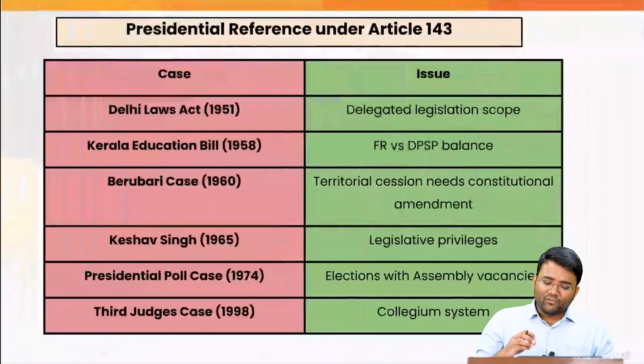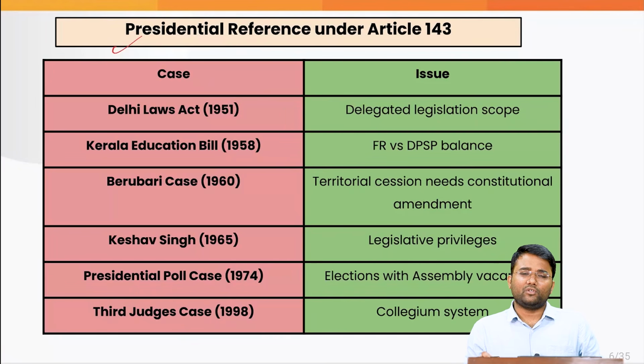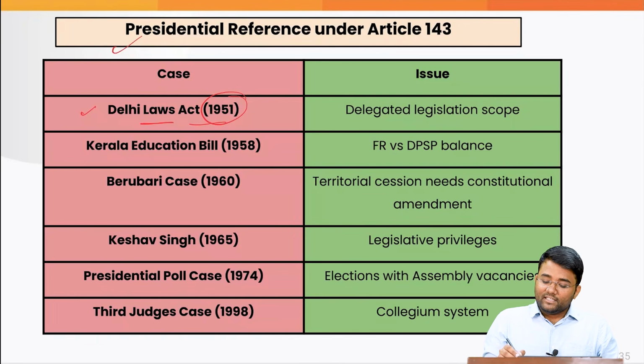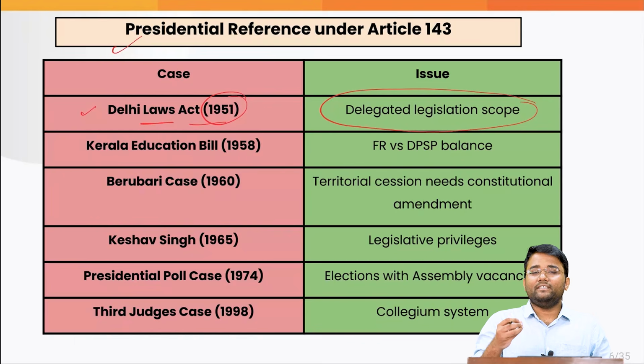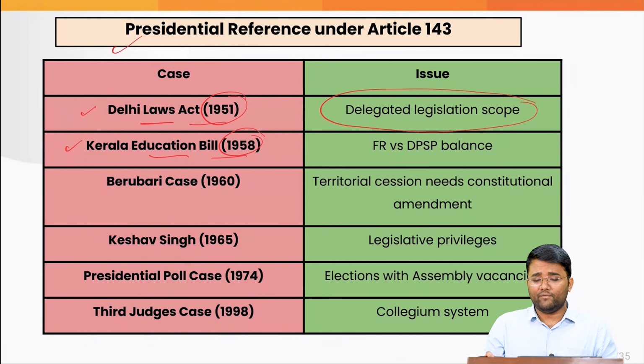So it is not for the first time that a presidential reference was made under Article 143 of the Constitution. There have been more than 10 instances when presidential references were made. Some of the notable cases were, for example, the Delhi Laws Act 1951, where the scope of delegated legislation was asked by the President under Article 143. Then the Kerala Education Bill, which came in 1958.